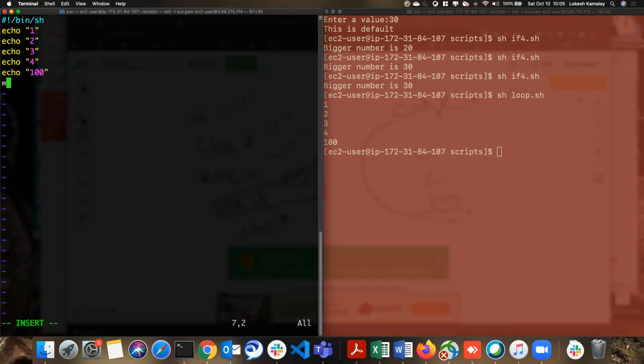So for that, I'm going to use while. Okay, same, we need to use a condition here. The condition is going to be what? So I'm going to first take a variable.